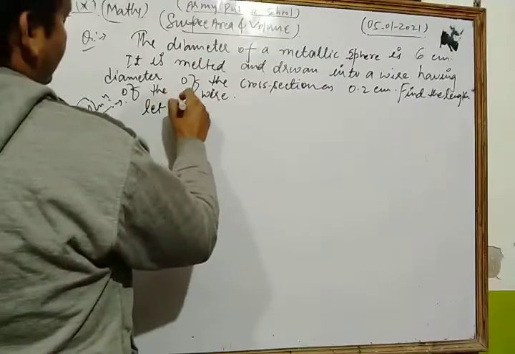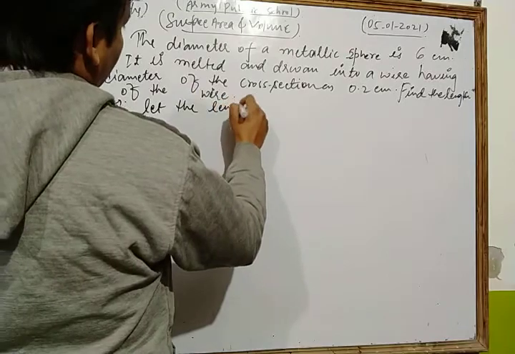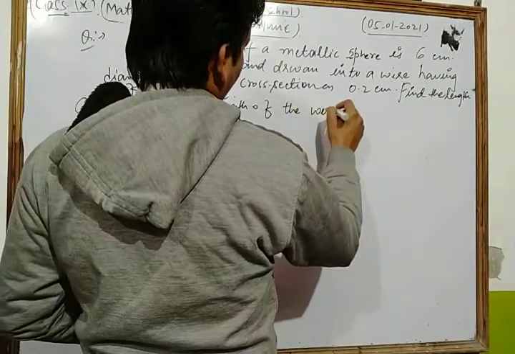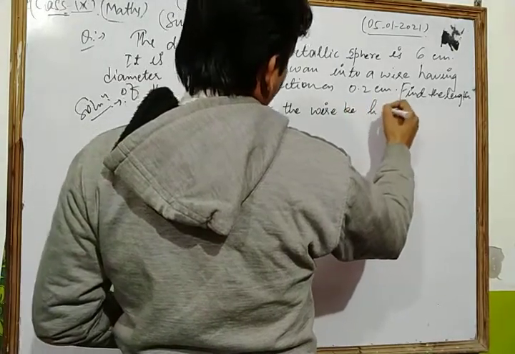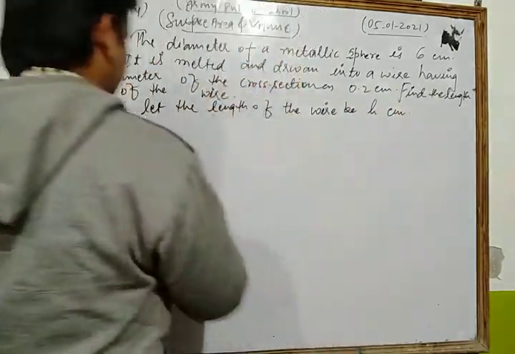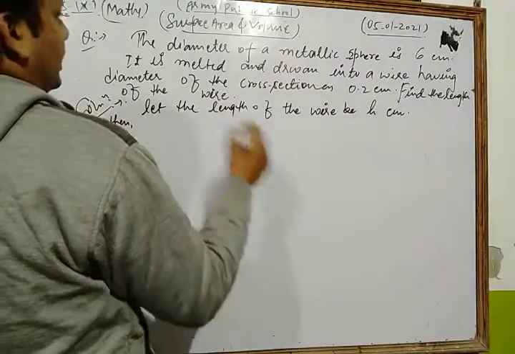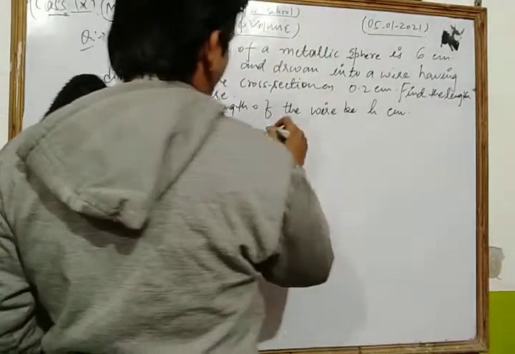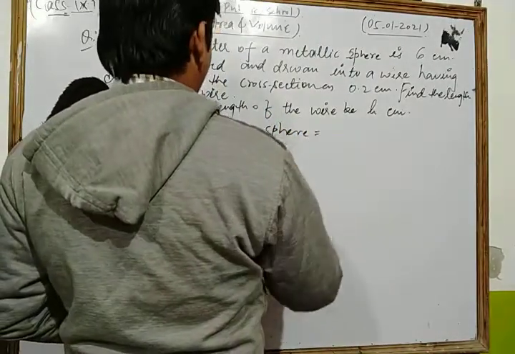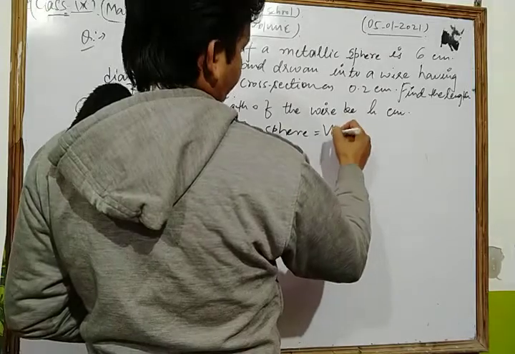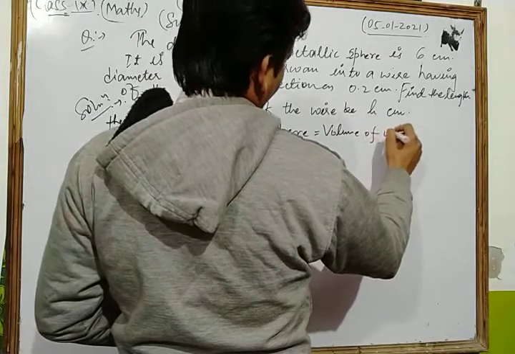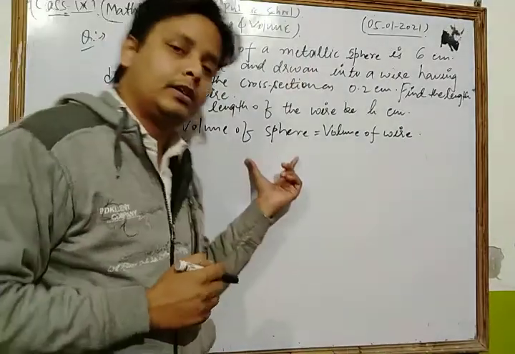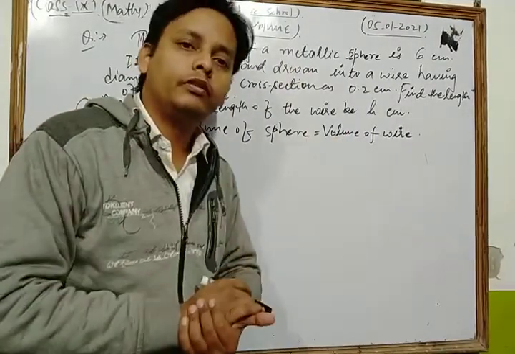First of all, let the length of the wire be h centimeter. Then the volume of the sphere is equal to the volume of the wire.